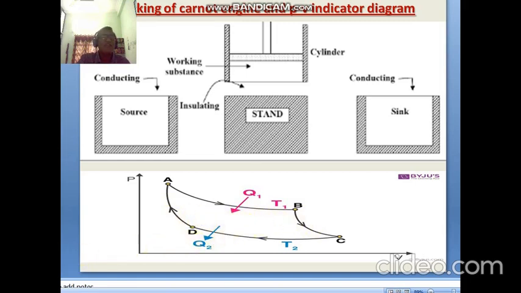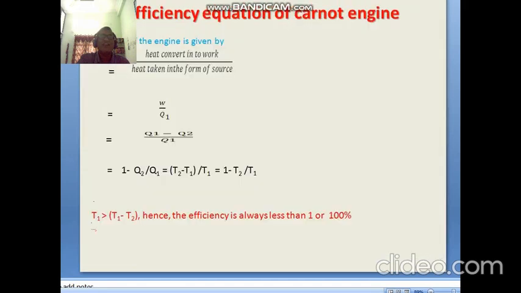Similarly, now if we come to the efficiency equation, the efficiency of the heat engine is given by heat converted into work divided by heat taken from the source, which equals W by Q1, because W is nothing but the work done.